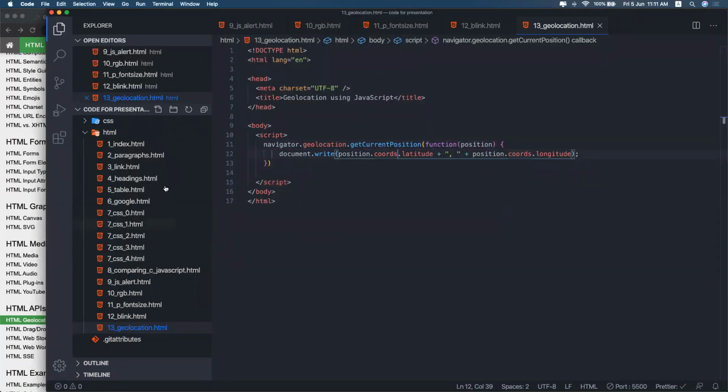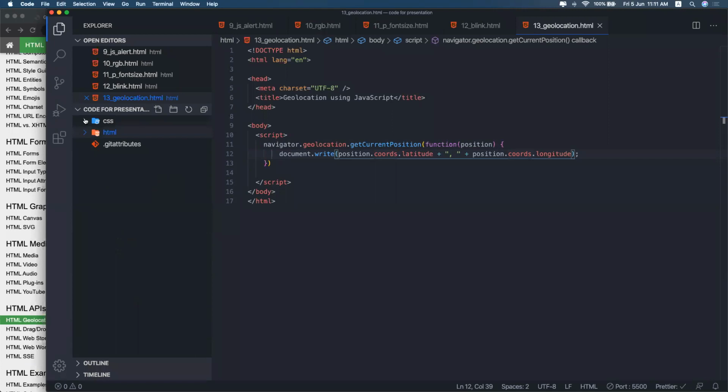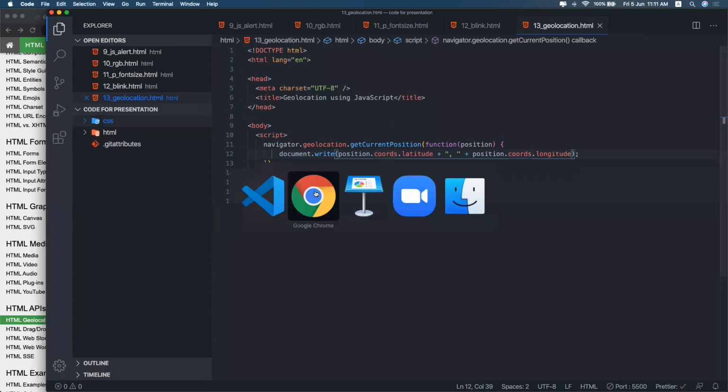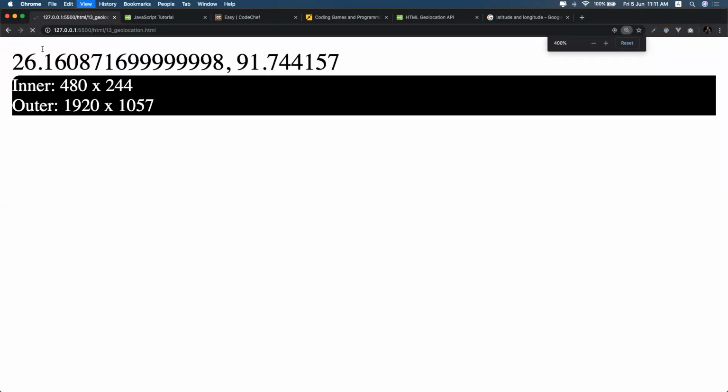I think that's all I have for today. I'm ready to take any questions. Oh, by the way, it is working right now. I don't know why it took long, but this is what the latitude and longitude numbers look like.